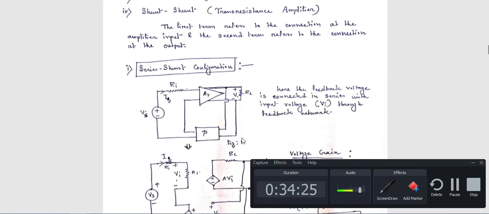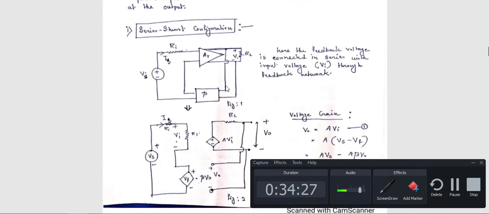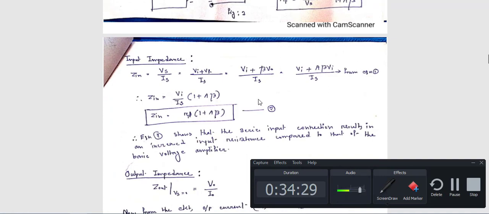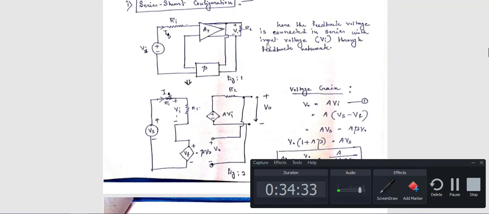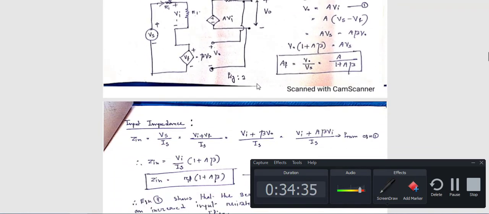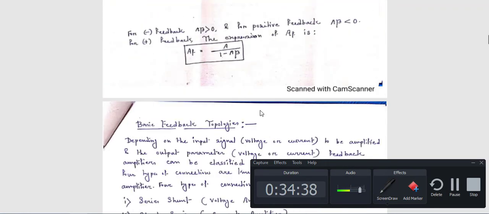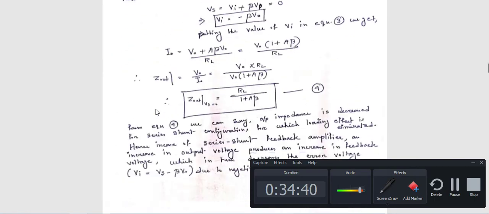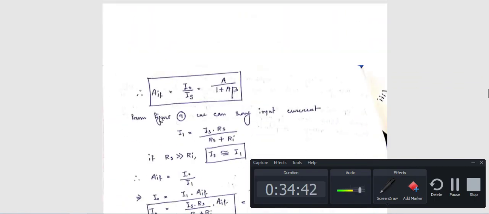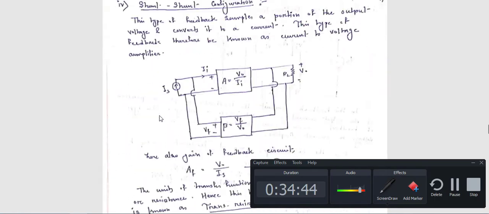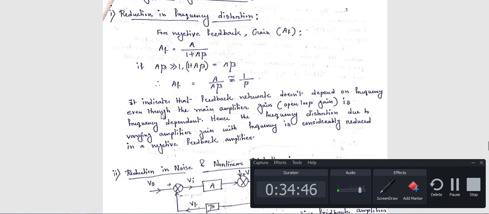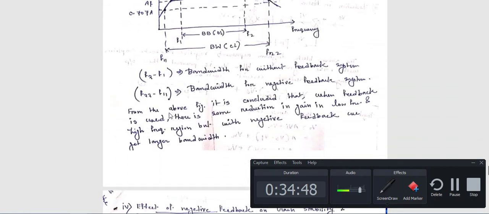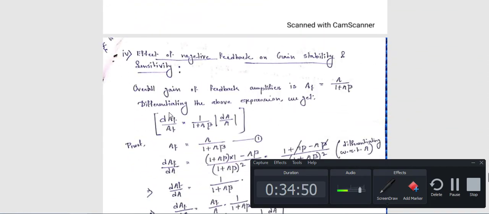Just remember the circuit diagrams for these 4 cases, the value of the closed loop gain, that is how you can calculate this closed loop gain, and also the main characteristics of these 4 types of amplifier. Then another question that comes in your exam is what are the advantages of negative feedback, so also go through this. In the next lecture I will show you some numerical problems related to this feedback amplifier.